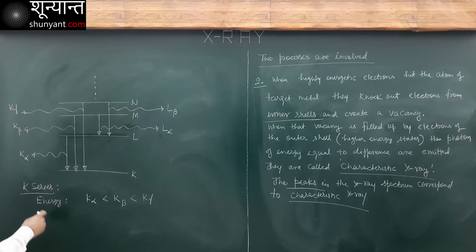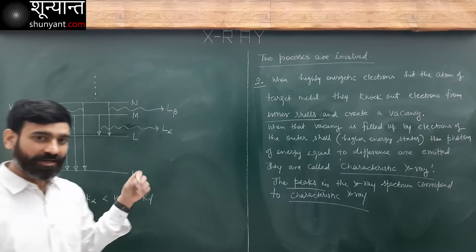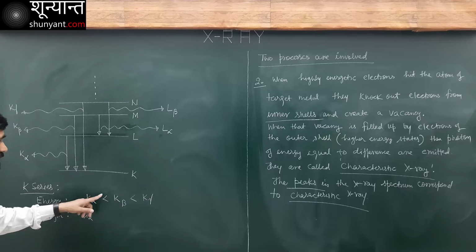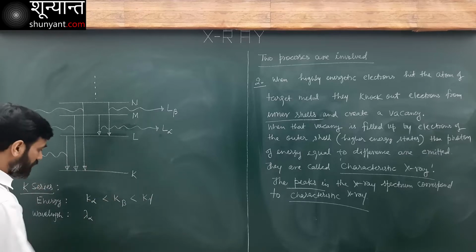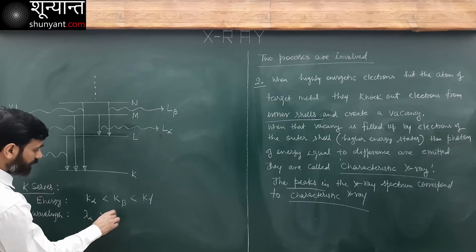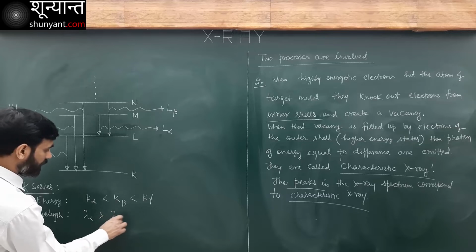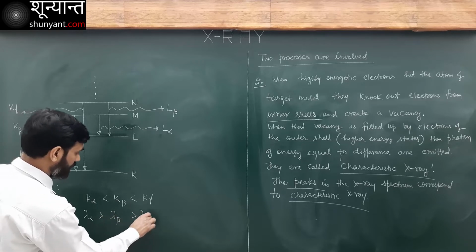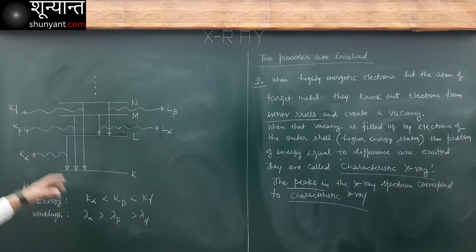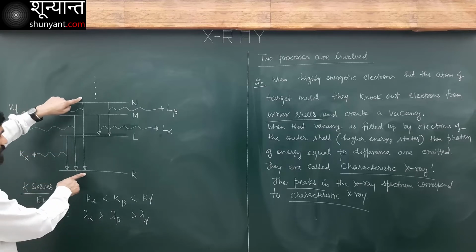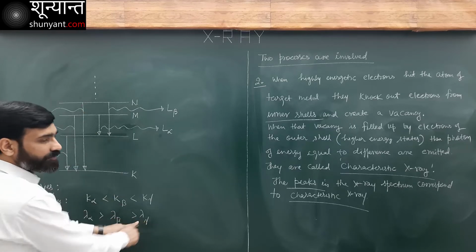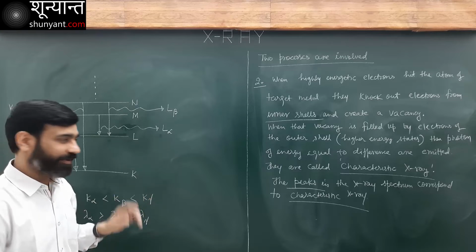What about wavelength? There is an inverse relation between energy and wavelength. So whatever is the relation here, it is going to be just reversed. It is going to be more than alpha: lambda of alpha is more than lambda of beta and lambda of gamma. Energy of K gamma is highest, its wavelength will be lowest.